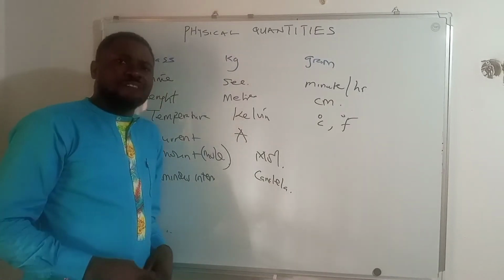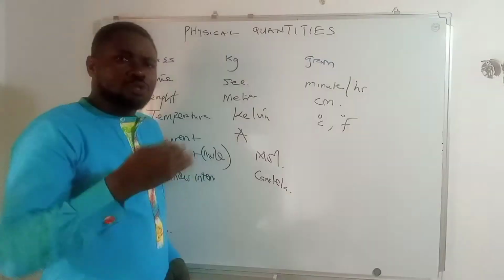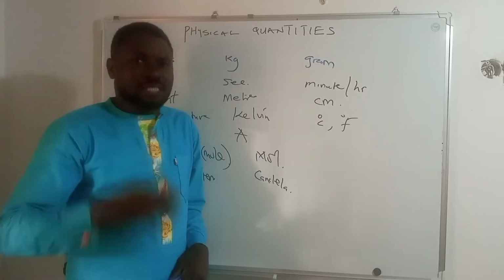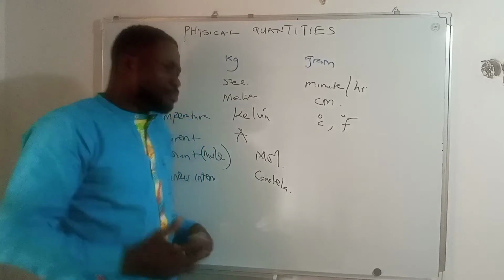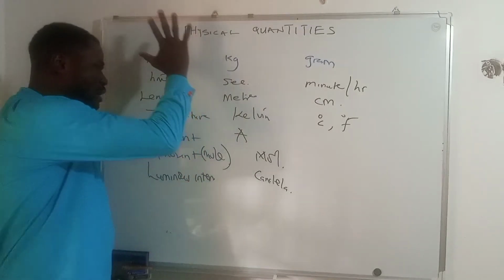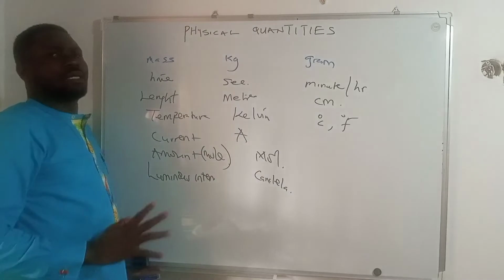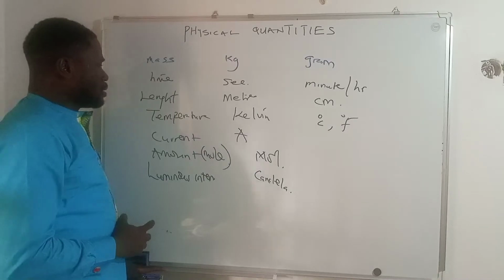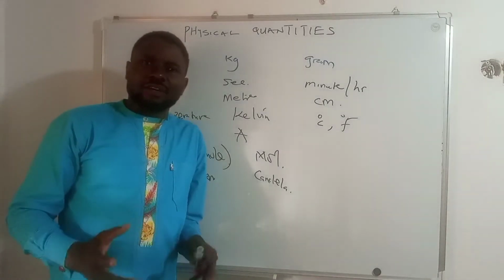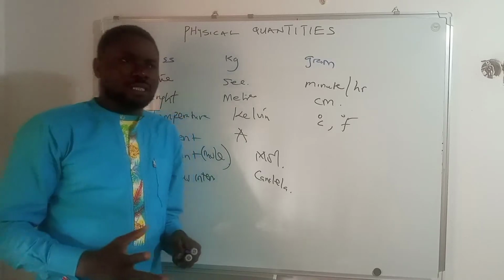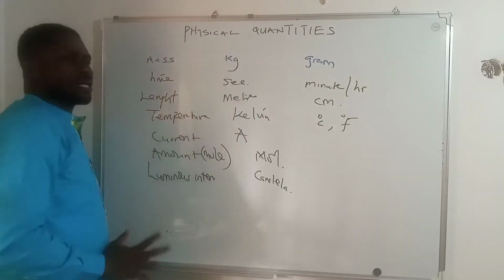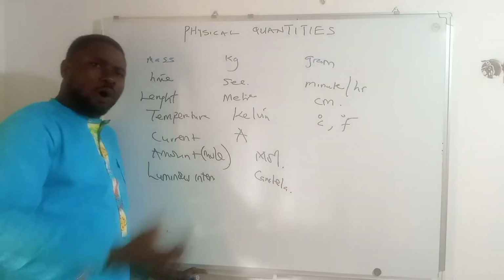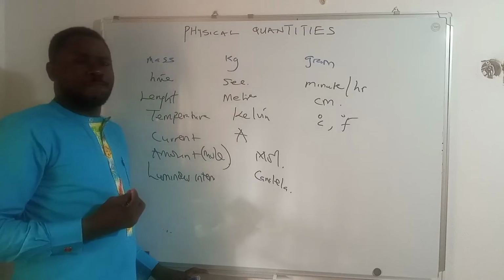By the time we discuss the derived quantity, you'll see that these are quantities whose units can be derived. That's why they are called derived quantities, because their units are derivable. Now it's important to know that apart from these quantities, every other quantity in physics is described as a derived quantity. So if you begin to think of velocity, acceleration, force, pressure, every other quantity that is not among these ones are all derived quantities. And for them to be derived, it means that all their units are derivable.